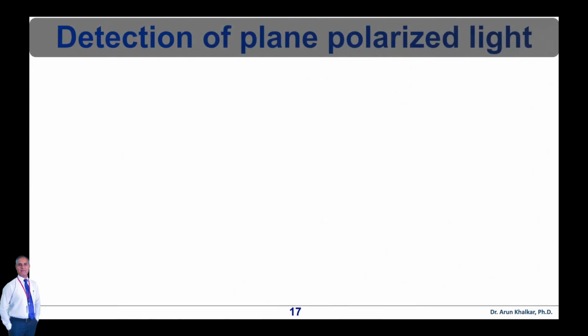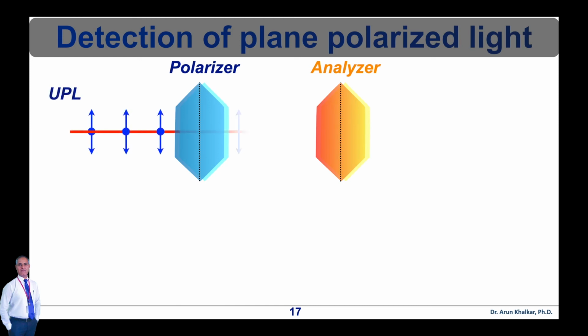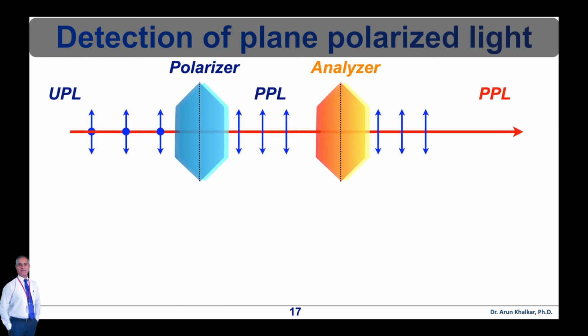Now let's see how to detect plane polarized light. One cannot differentiate between unpolarized and plane polarized light with bare eyes. This can be done through the use of crystal that can act as a polarizer as well as an analyzer. Consider in this figure a tourmaline crystal or nickel prism used to obtain plane polarized light is called polarizer. Another such crystal to analyze and study the nature of light acts as the analyzer.